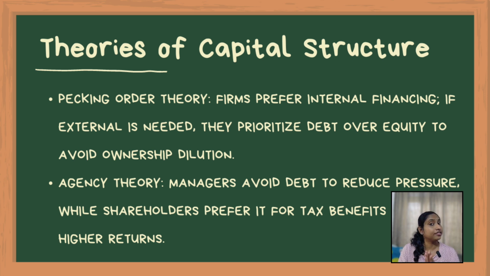According to this theory, firms prefer internal financing, such as retained earnings, over external financing. When external financing is necessary, companies prefer debt over equity, because issuing new equity can dilute existing ownership. The fourth one is agency theory. This theory focuses on the conflict between managers and shareholders. Managers may prefer less debt to avoid the pressure of fixed payments, while shareholders might prefer more debt to benefit from tax savings and higher returns.